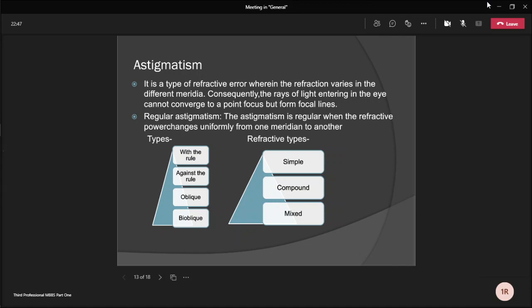Refractive types are simple, compound, and mixed. In simple astigmatism, the rays are focused on the retina in one meridian and either in front, called simple myopic astigmatism, or behind, called simple hypermetropic astigmatism, the retina in the other meridian. Compound astigmatism: in this type, the rays of light in both the meridians are focused either in front or behind the retina, and the condition is labeled as compound myopic or compound hypermetropic. And mixed astigmatism refers to a condition wherein the light rays in one meridian are focused in front and in the other meridian behind the retina.